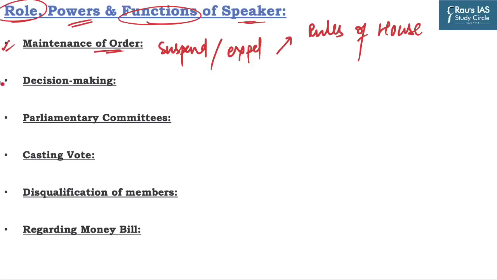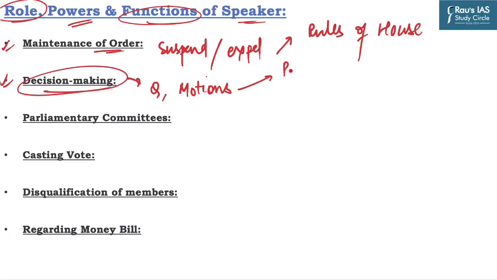The second role is the decision-making power. It is the speaker who decides on the admissibility of questions and motions, and he also decides on the allocation of time for discussion and debates. Now, what kind of motions are we talking about? It can be a privilege motion, which is concerned with the breach of parliamentary privilege by a minister. The other motion can be an adjournment motion, which is introduced in the House to draw attention to a definite matter of urgent importance, and it also needs the support of 50 members.